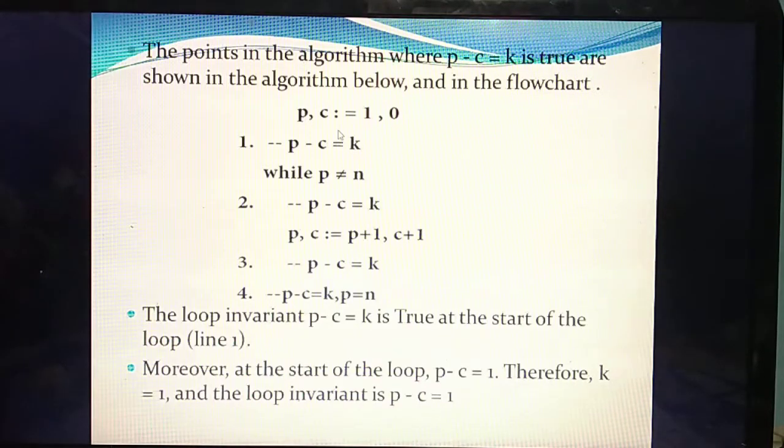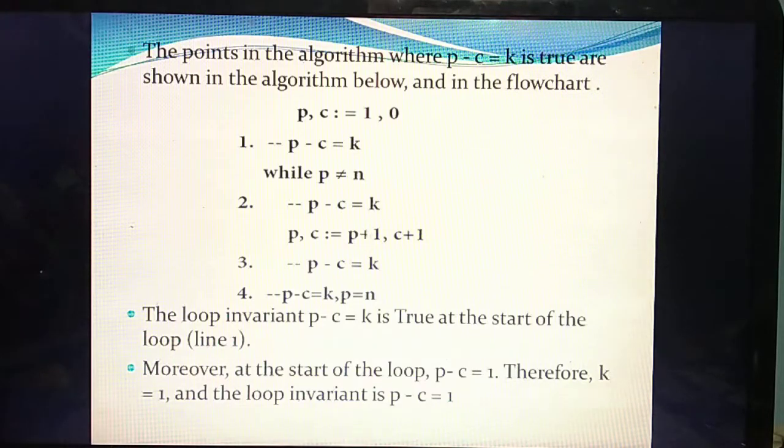What do you mean by K? K is one constant value. They asked to prove P minus C is an invariant, so P minus C equal to K, one constant value they have given. Next, in what condition? The number of cuts as well as the number of pieces need not be the same, so P not equal to N. If it is true, again the value P minus C equals K, constant.